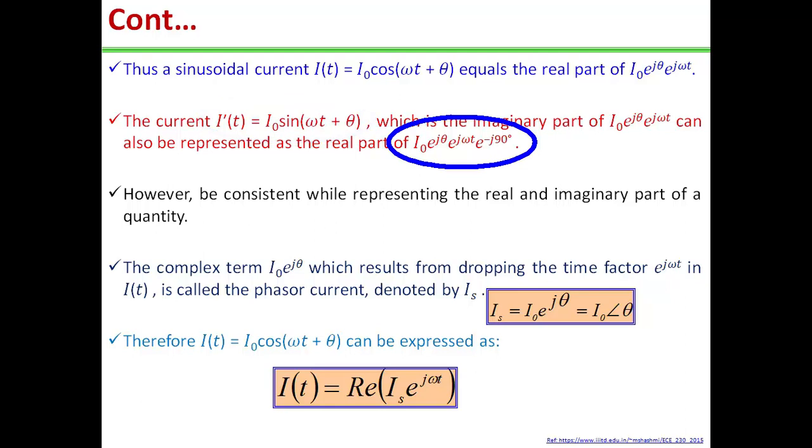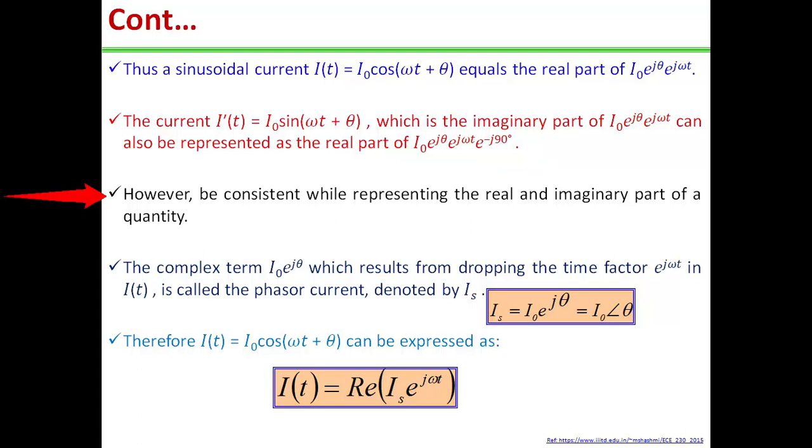It can also be represented as the real part of I naught e to the power j theta e to the power j omega t multiplied by e to the power minus j 90 degrees, because we know that cos (alpha minus 90) is equal to sin alpha. So when we open this, we will find I naught sin (omega t plus theta), which is the imaginary part.